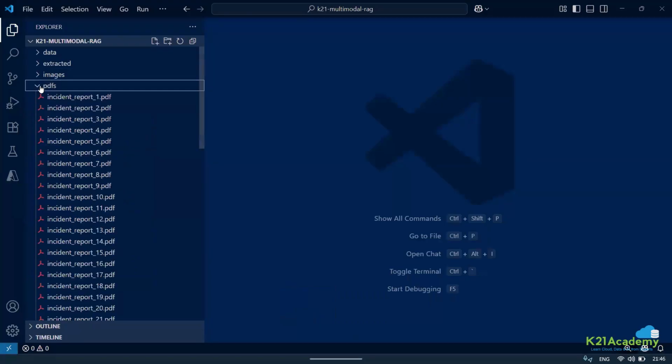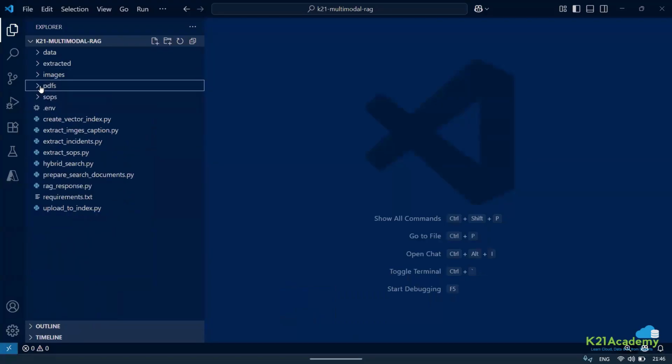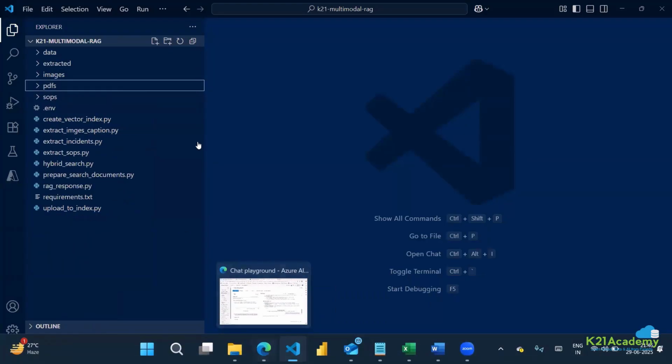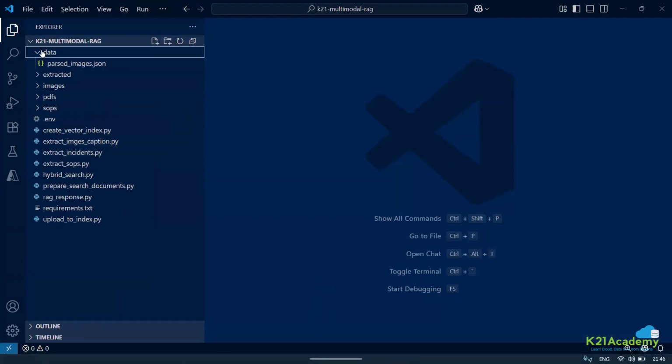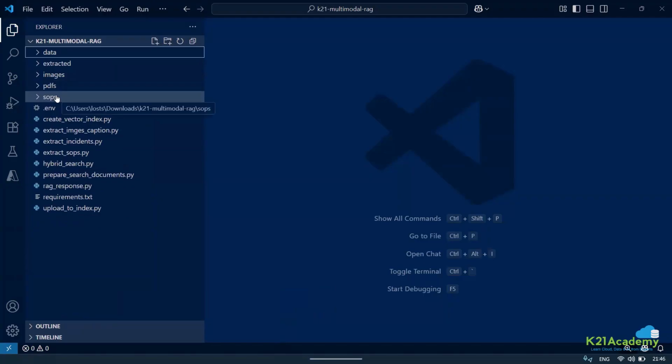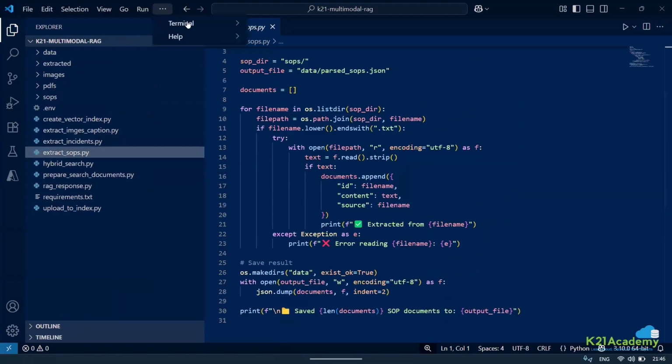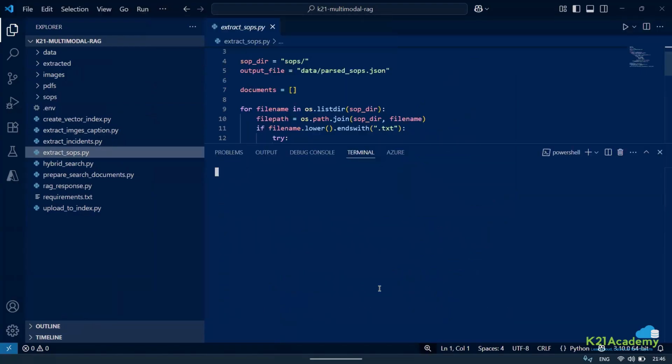To be very frank, if I do a vector search of everything here, you will see the response will not just come from SOP, though I have not referenced that information. I'll just show you. I have just created a vector search of only the parsed image right now. Let me take SOP also. I have not passed this, but let us just pass this information. Let's extract SOP.